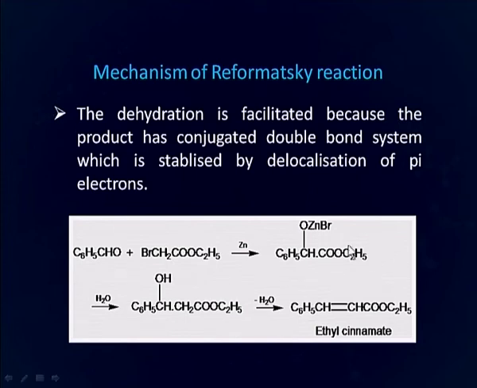As you can see here, this is a beta hydroxy ester and this easily undergoes dehydration to produce alpha beta unsaturated ester. The driving force for this reaction obviously is a stabilized system. Stability is incurred into this molecule because of the delocalization of pi electrons, because of the conjugated double bond system.